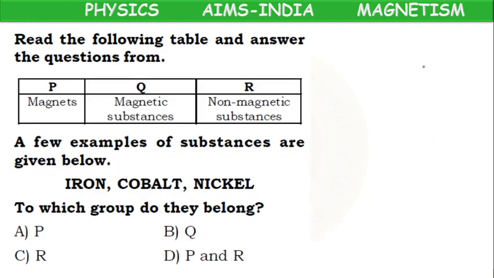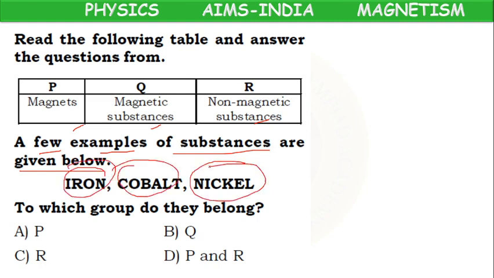Next, read the following table and answer the questions. They have given the same table. Now, what is the question here? A few examples of substances are given below: iron, cobalt, nickel. To which group do they belong? Because these three are attracted by the magnets, they are called magnetic substances. For this also, the answer is Q. Option B is the correct answer.